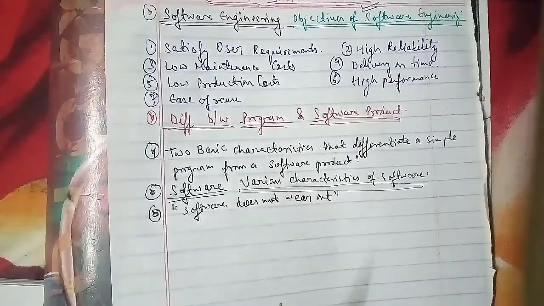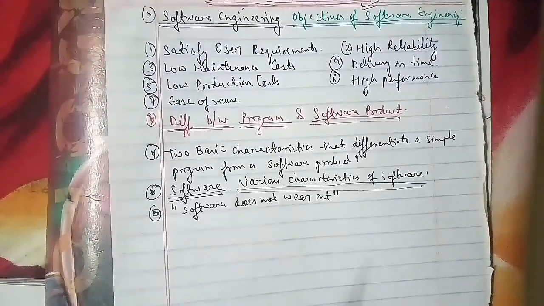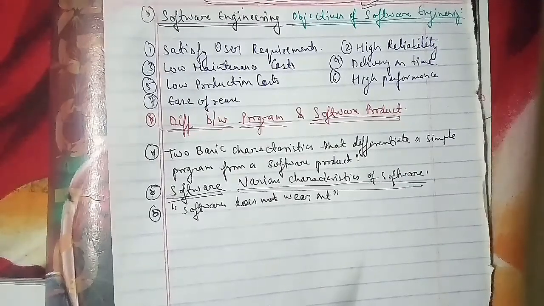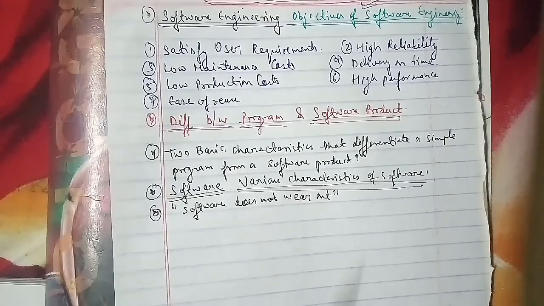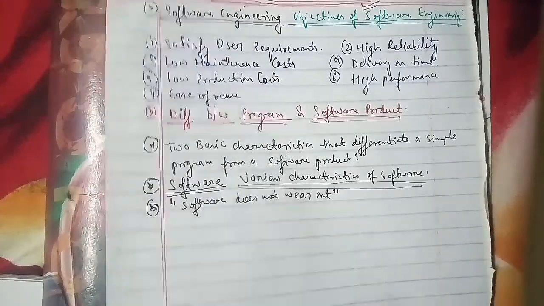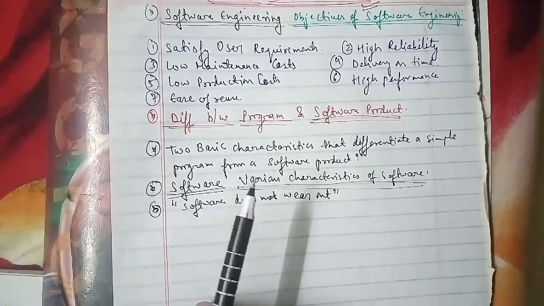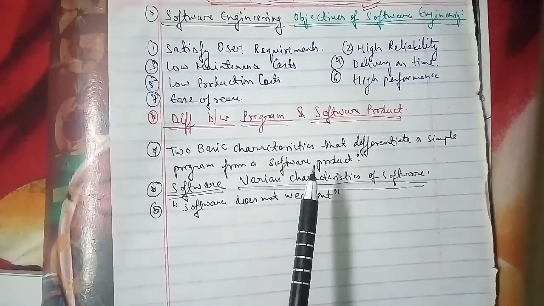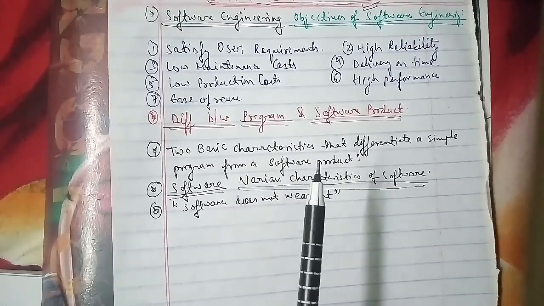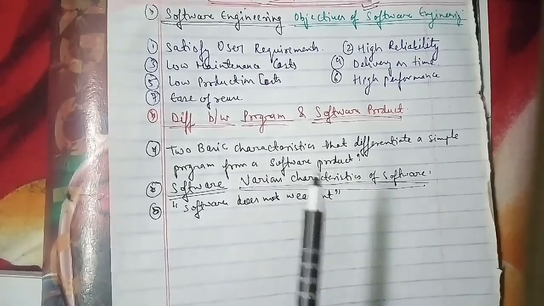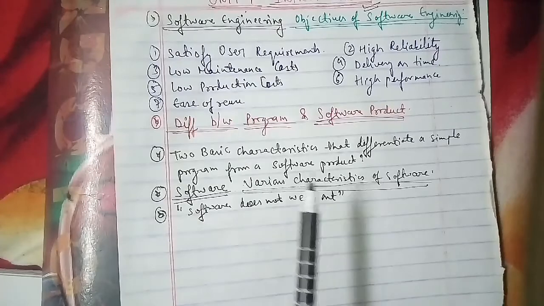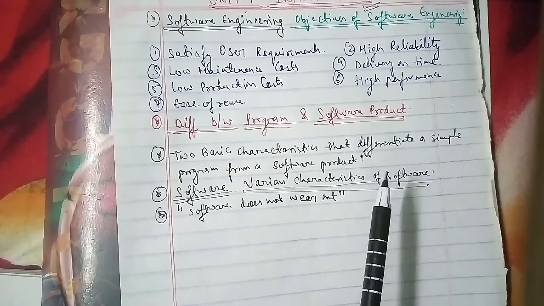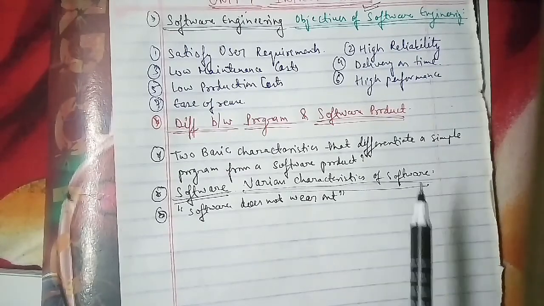As this has been asked for 5 marks, this is an important one as well, so you have to go through it while preparing for the software engineering subject. In an early stage of the hardware development process, the failure rate is very high because of manufacturing defects. After correcting such defects, the failure rate gets reduced and remains constant for some period of time, and again it starts increasing because of environmental maladies as well.